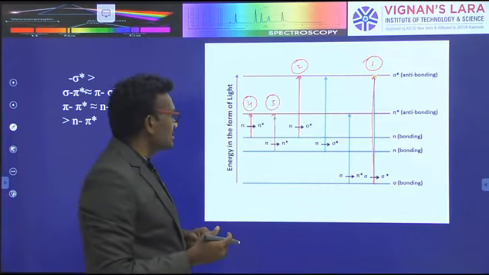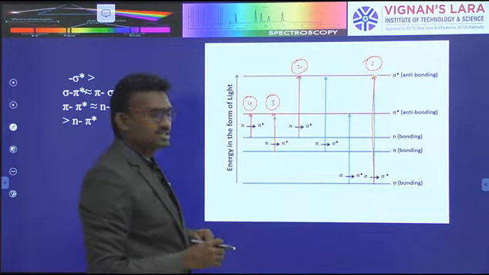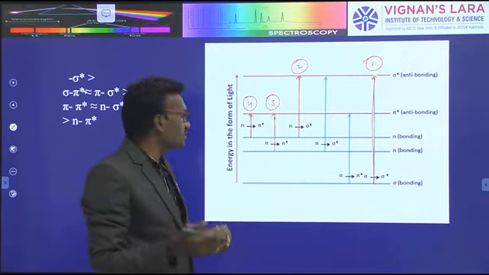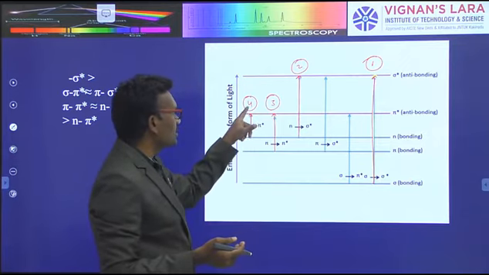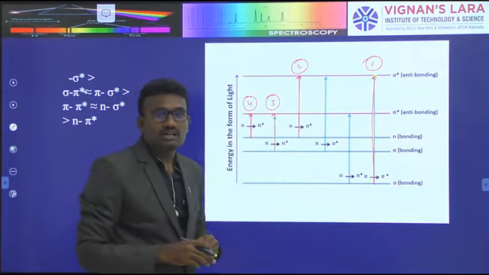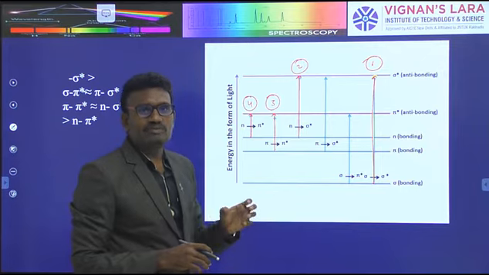The next, requiring less energy, is pi to pi star. The last, requiring a very small amount of energy and easily transferred, is n to pi star. These are the four main types of electron transition in UV-visible spectroscopy.